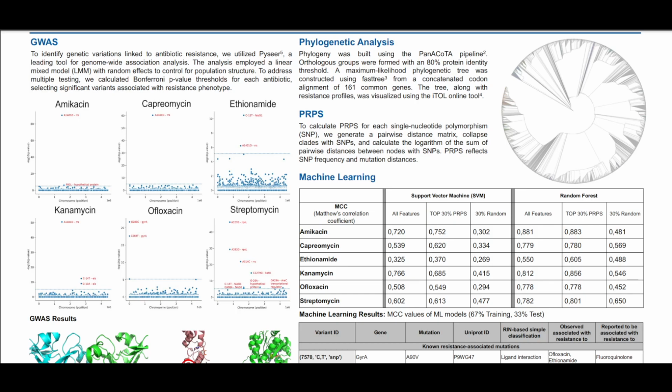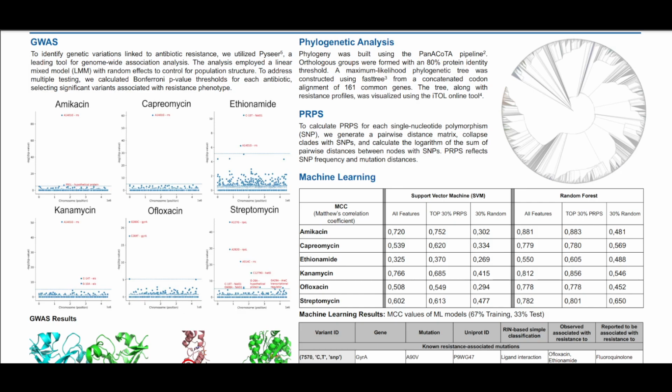On the left side, you can see the GWAS results. The GWAS analysis employed linear mixed models with random effects to control for population structure. To identify important mutations in these results, we used Bonferroni p-value thresholds, calculated for each antibiotic separately. The red mutations here on the graphic represent those that were observed above the threshold.